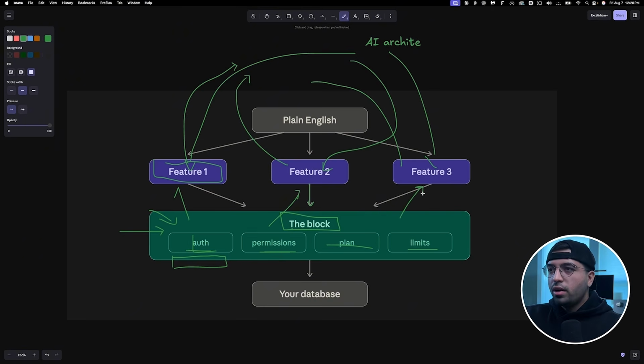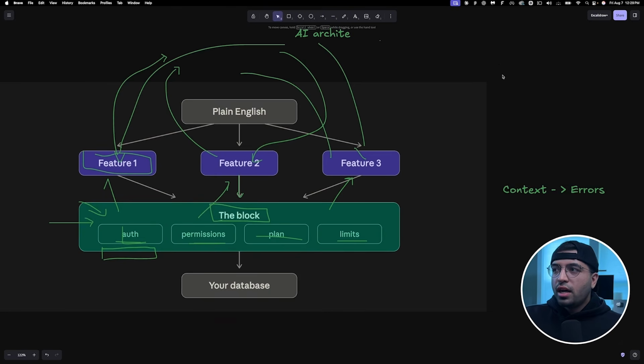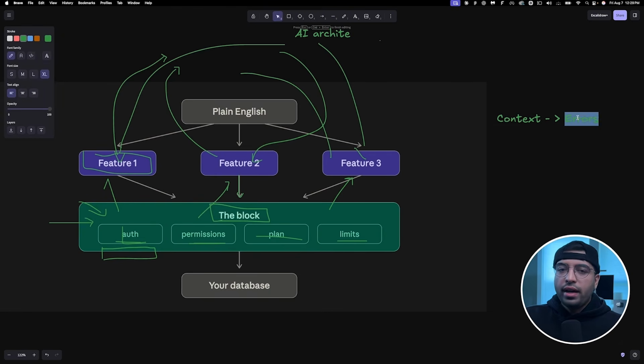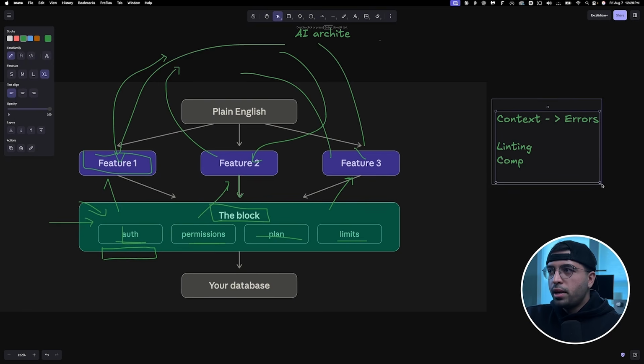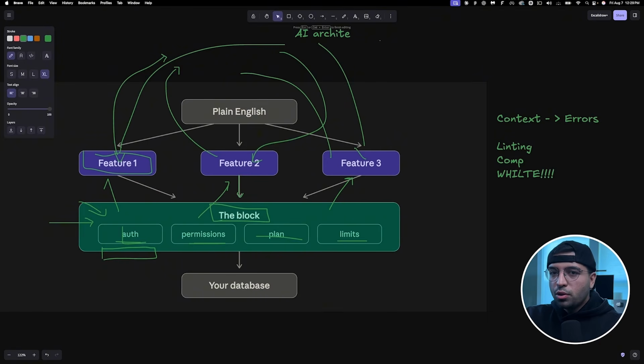But here's another point I want to emphasize. Instead of relying on context, we rely on errors. So that means the errors tell AI what it needs to do. Now, when I say errors, I'm not talking about literally only errors throwing up, like undefined errors, not just that. I'm talking about linting errors, compilation errors, whatever type of error you can provide to AI. I feel like this would be a better way to build. And even better, if you could provide this context while it is building. That would be cooler, right?